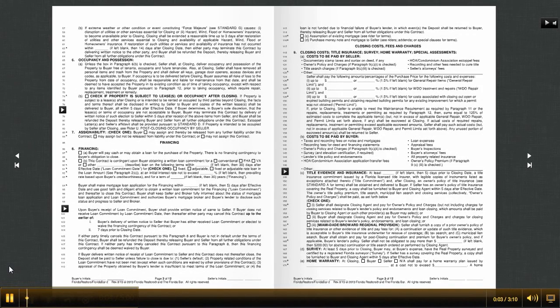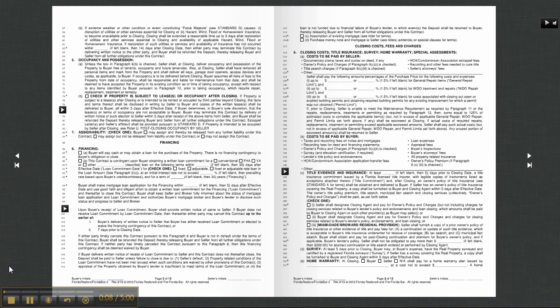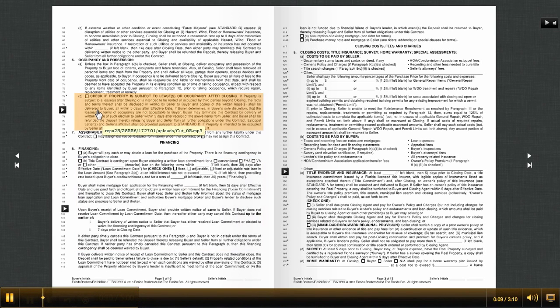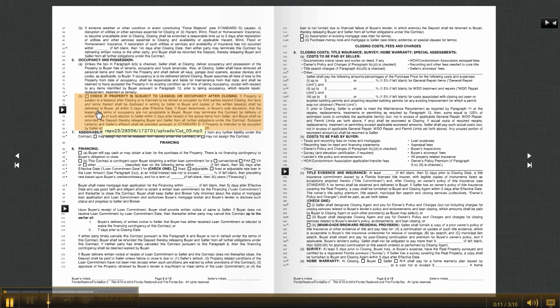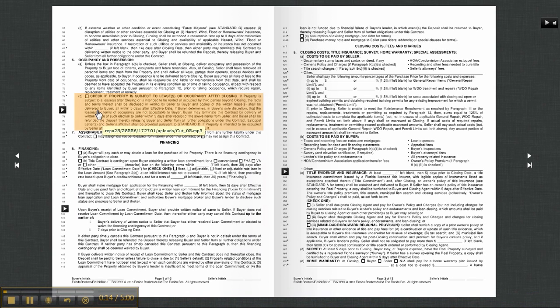Welcome to part 2 of the residential contract. We're going to go over paragraph 6B here, where it says if property is subject to leases or occupancy after closing.